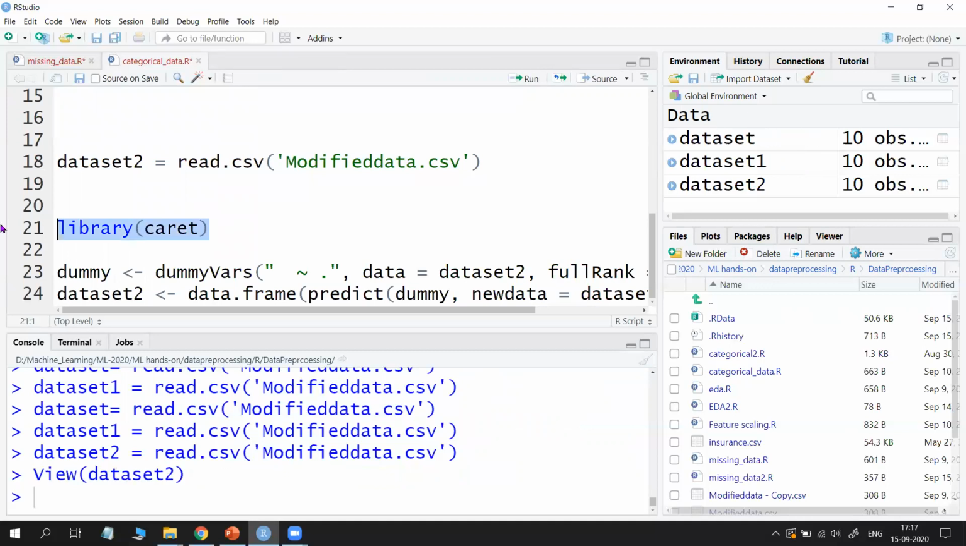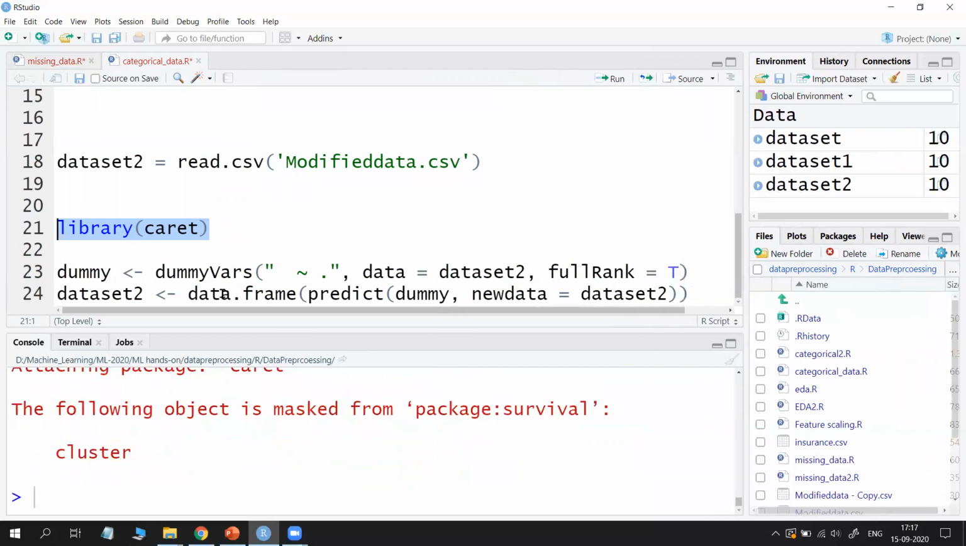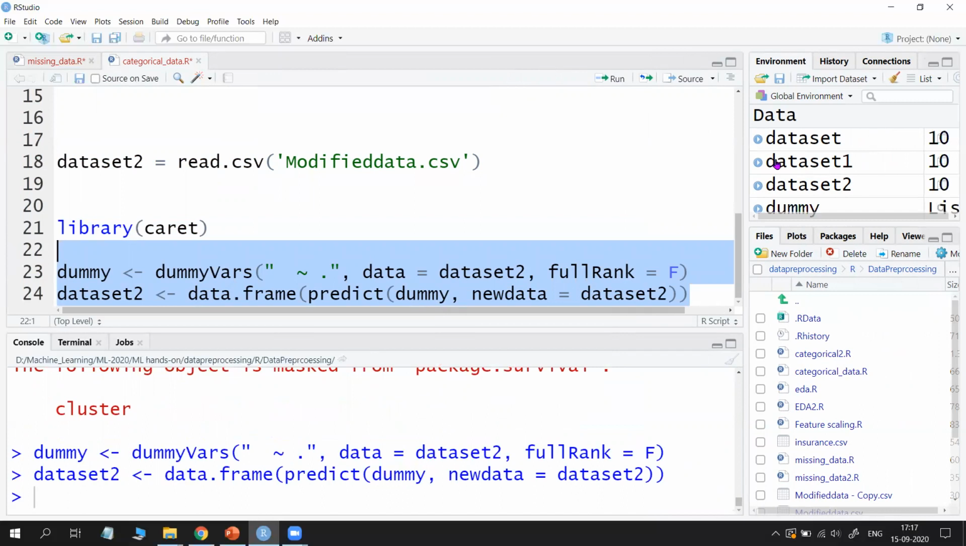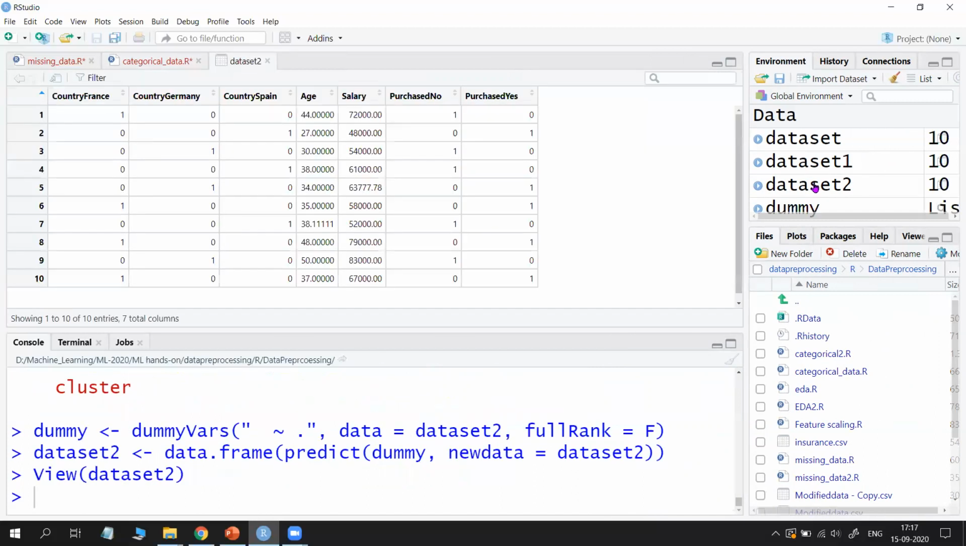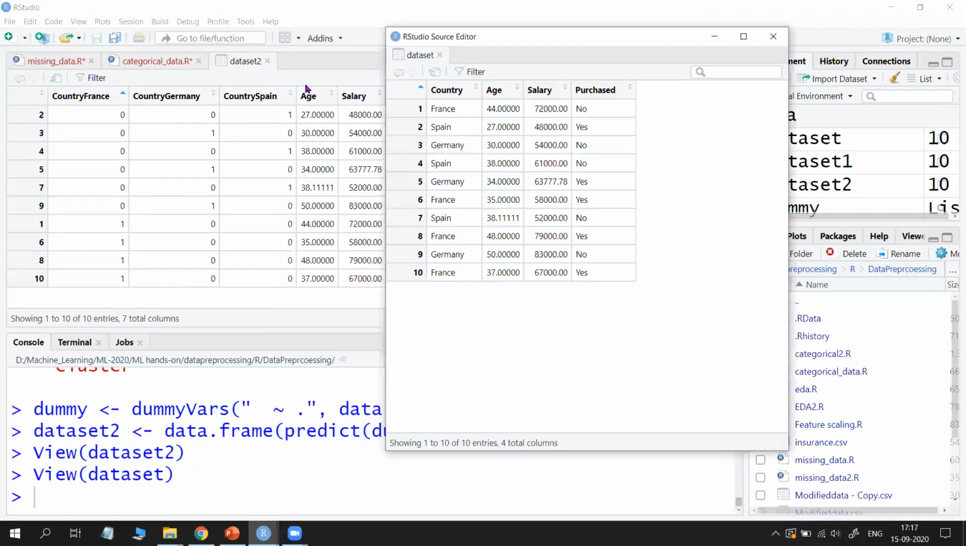Now see, I used a library called the caret library, and as I told you, I am applying everything as false, full rank as false. Try to execute it and you will see practically. I stored the results in dataset 2. Open it and see, for country, now we will observe both the original dataset and the modified dataset.